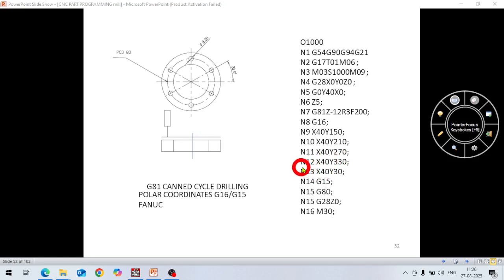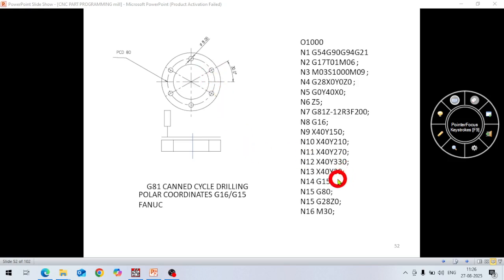Next hole, X40 Y330. 270 plus 60, this hole is at 330 degree. So this is Y330. Okay. Then next, X40 Y30. This hole is at 30 degree. X40 means R radius is 40 and angle is 30 degree.